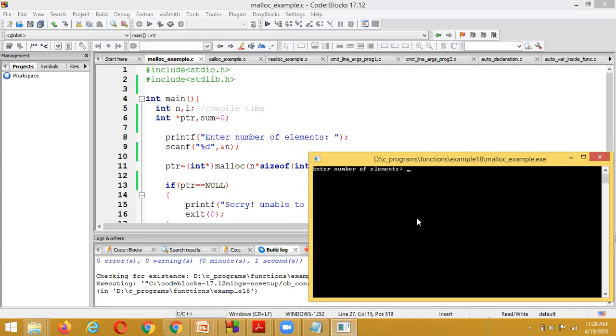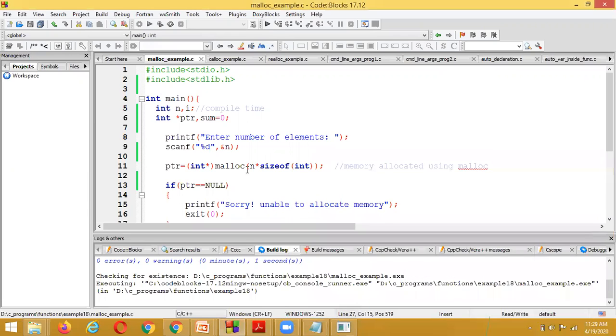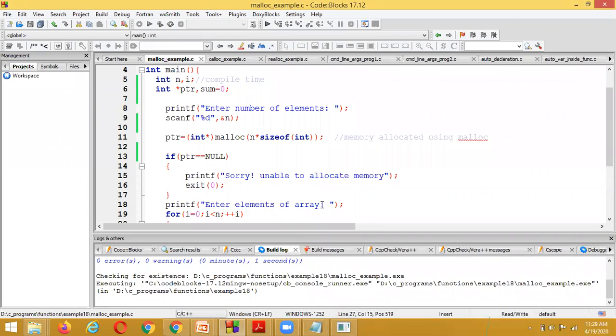Here I am giving 3. And next, this statement is displayed. By seeing this statement, we understand that the pointer is not equal to null, and the memory has been successfully allocated.